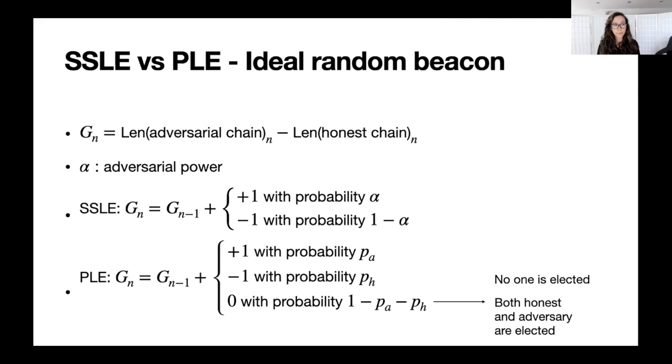In the PLE case, so probabilistic leader election, this is quite similar, except that there could be some round where no one is elected, or where both adversarial and honest players are elected. So in this case, it's also a random walk, but the random walk could stay constant in some rounds. But that's really how the analysis works, by studying these two random walks.